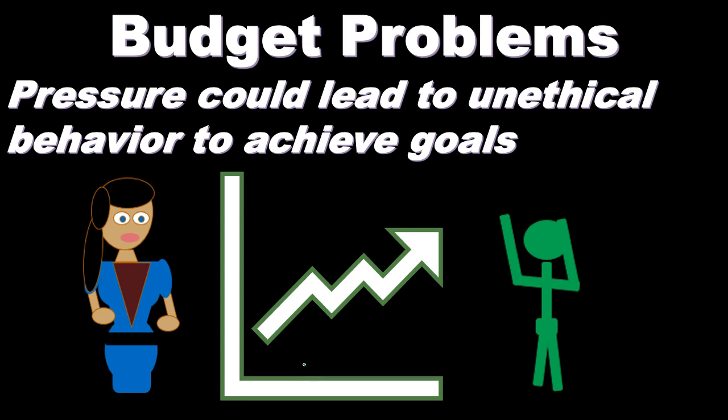And if there's going to be compensation objectives related to that, such as bonuses for hitting a certain objective, for hitting a certain mark, that can also add to a lot of pressure to make that mark. So as we set those high goals, because we need those high goals for maximum performance, we also need to be aware that people could be incentivized for unethical behavior.